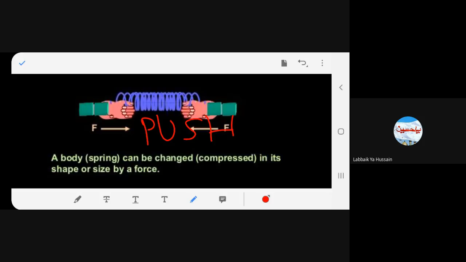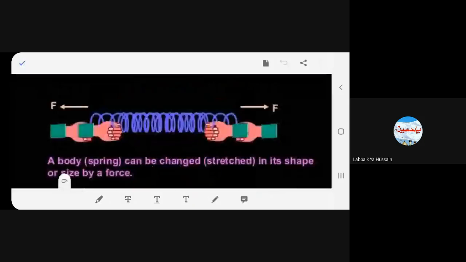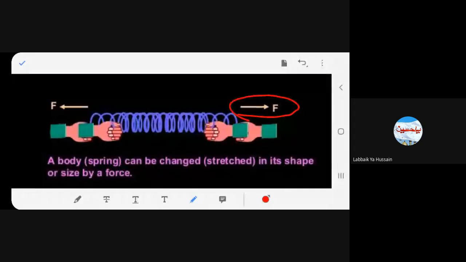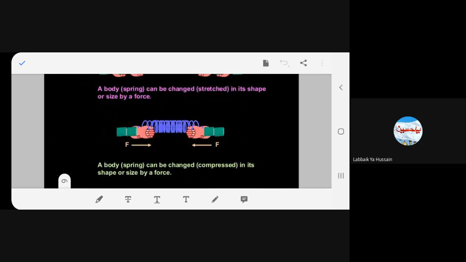One thing you see, the arrow of the force is away from the body. So this is pull, right? Didn't I say away from the body? So we are pulling from both the sides. And this is from both the sides we are pushing. We are applying the force from both the sides. You see this? So the arrow is towards both the ends.